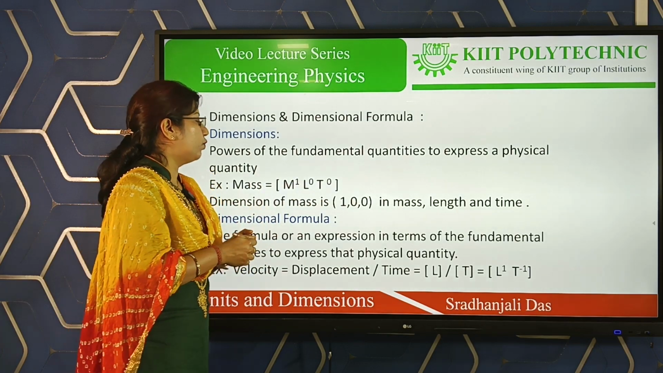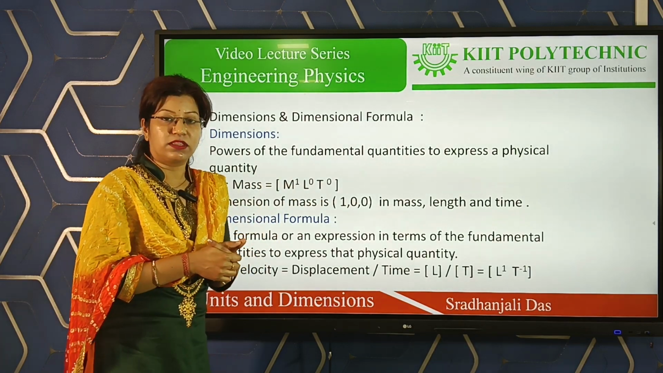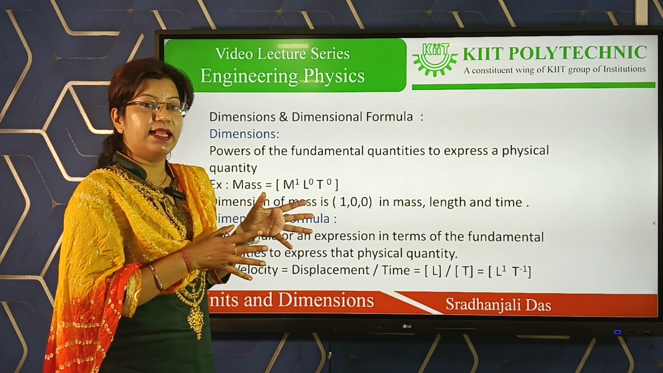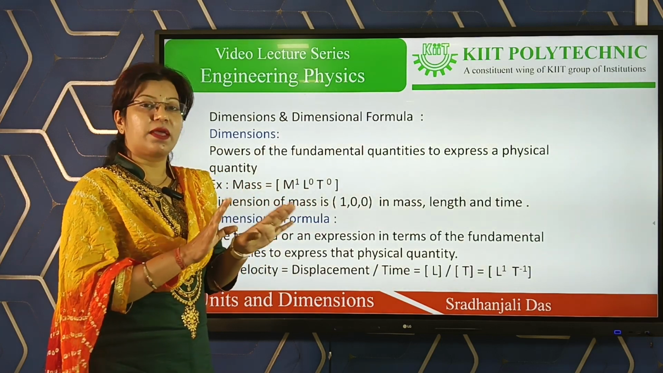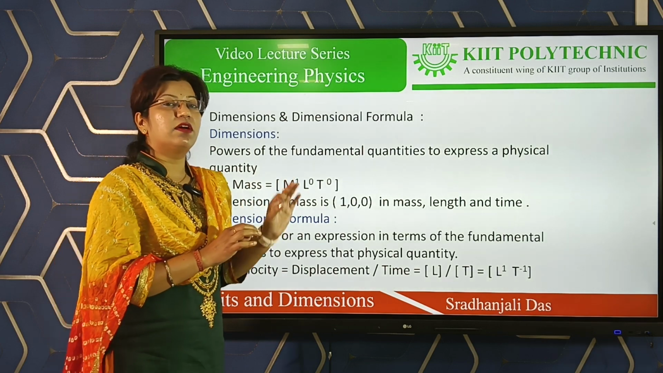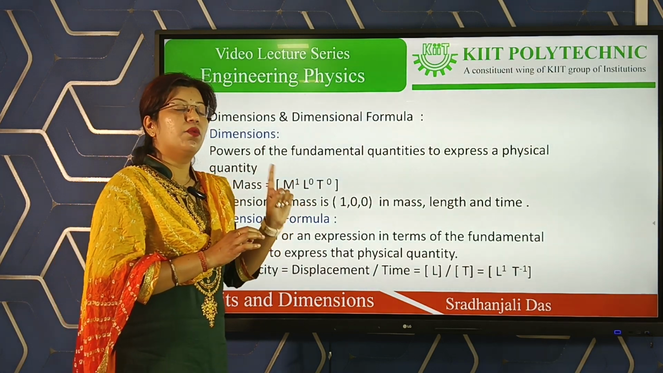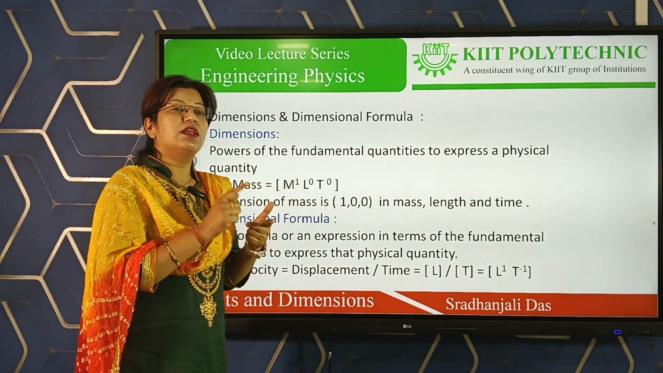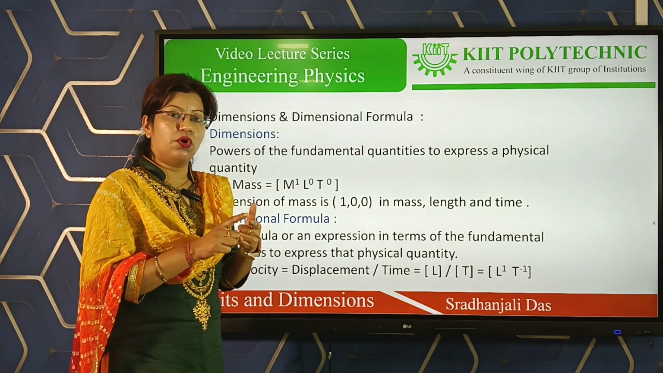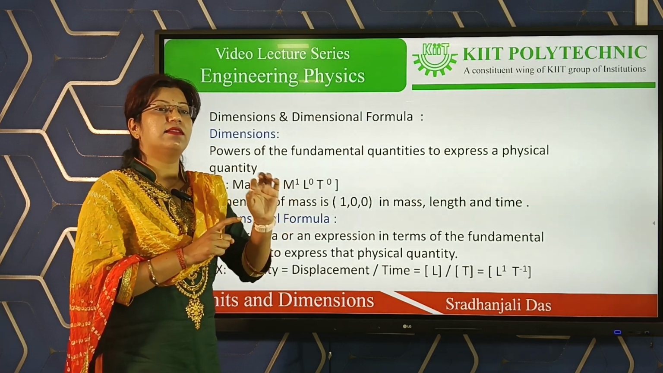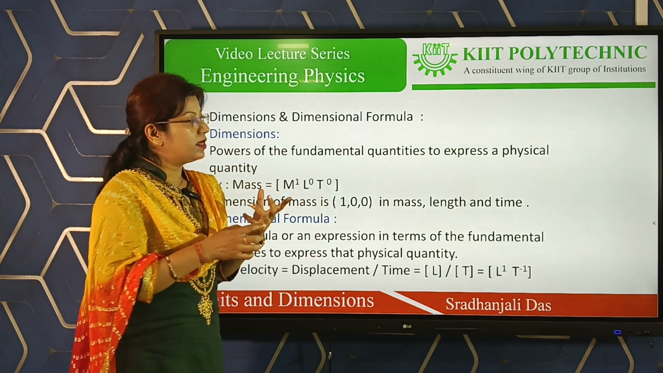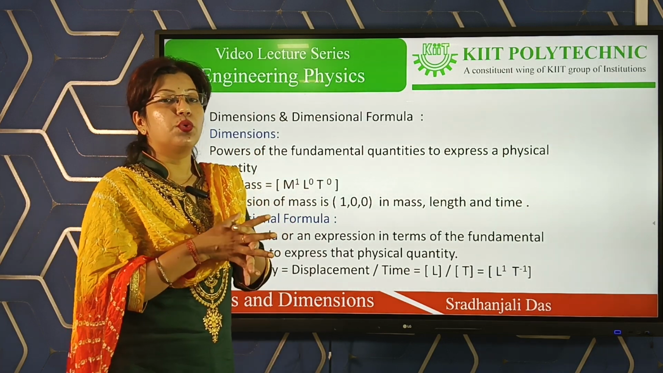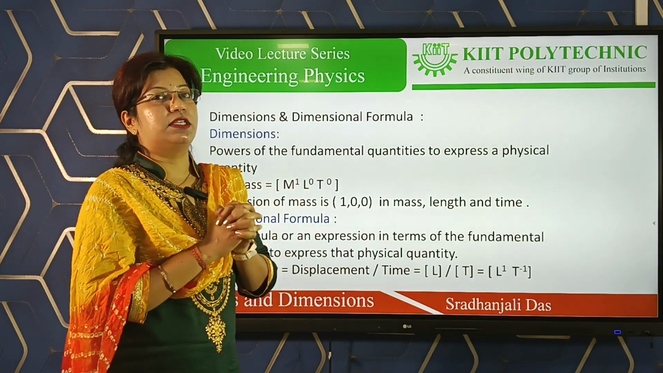Suppose anyone tells you to find the dimension of length. In length there is no mass present, only length is present and no time is present. So the dimension of length is L1. That means you can say 0, 1, 0 in mass, length and time. So what is the dimension? The powers of the fundamental quantities to express that particular quantity.